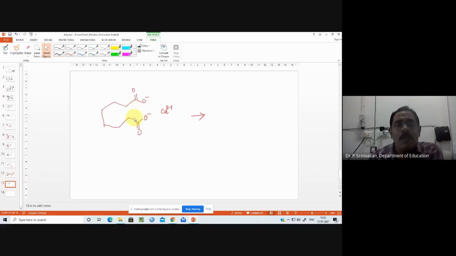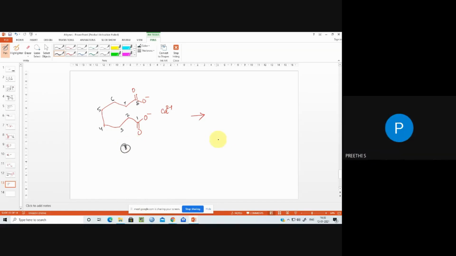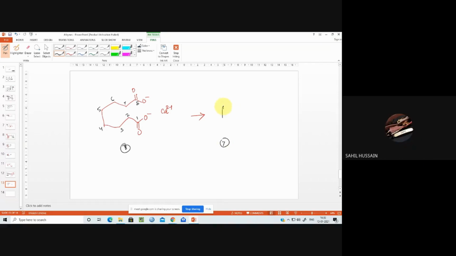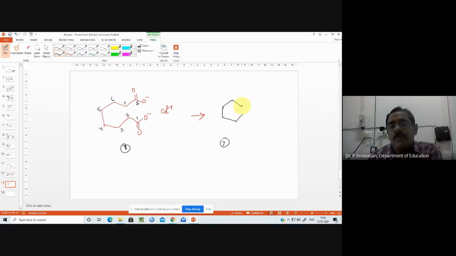You see how many carbon atoms here? 8, sir. Very good. 8. 1, 2, 3, 4, 5, 6, 7, 8 carbon atoms. From this, we will get a compound with how many carbon atoms? 7. Very good. Wonderful. 7. Okay.